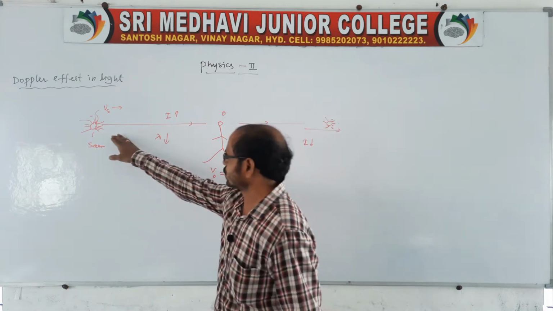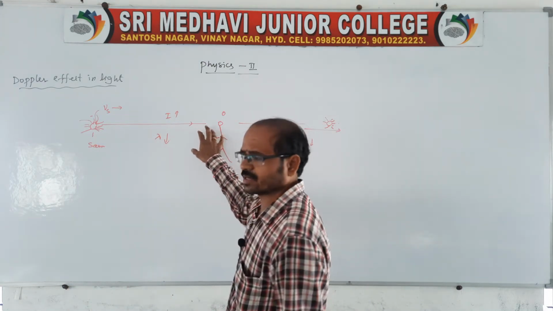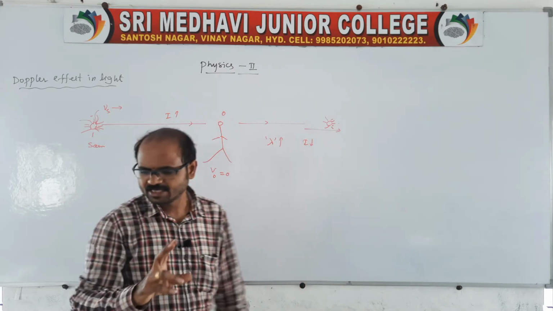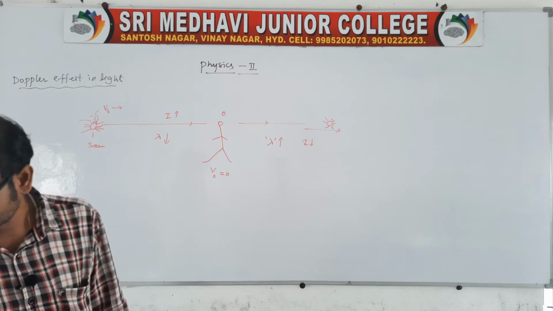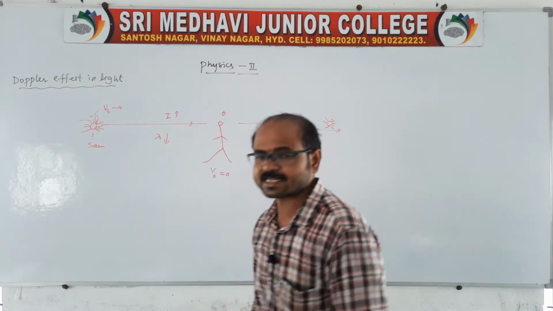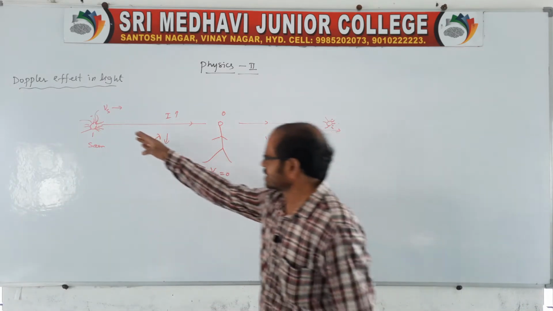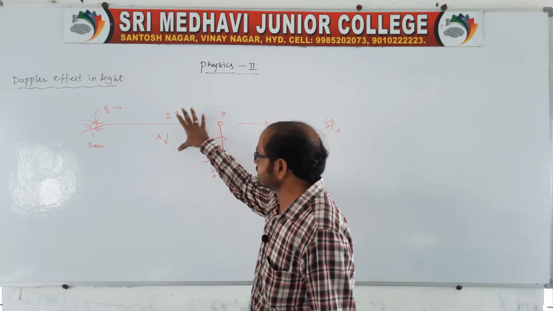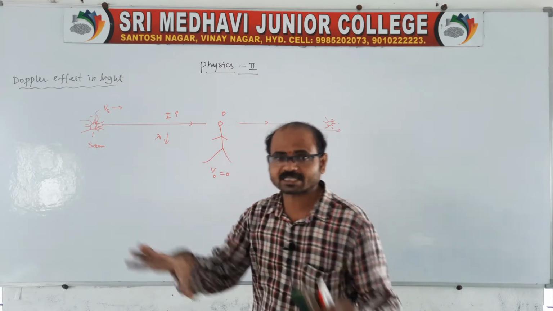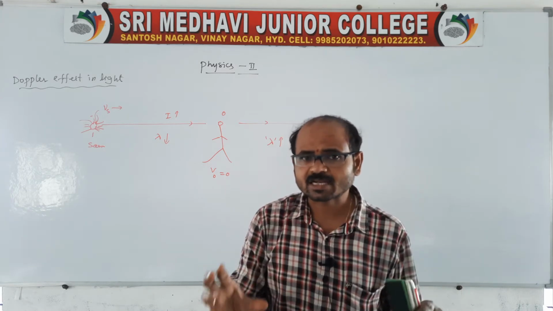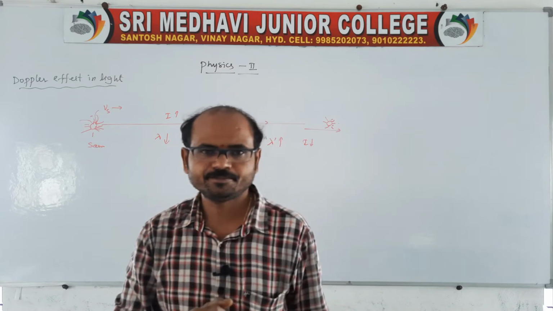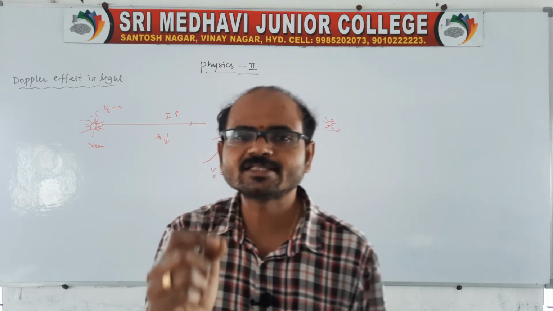See, suppose the source is moving towards an observer, nothing but the distance between the source and observer decreases. When the distance between the source and observer decreases, that means the source is moving towards the observer. Therefore, the light in the spectral line, in the spectrum, is shifted towards the blue end. The shift we can call the blue shift.